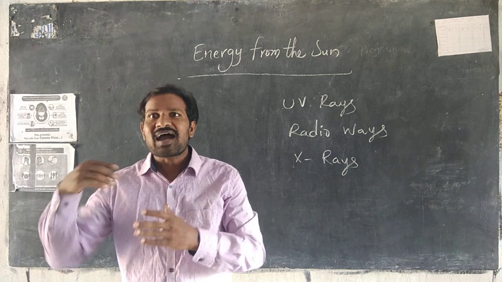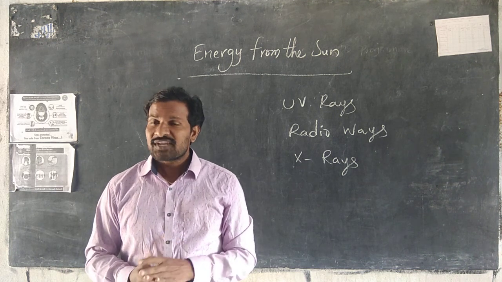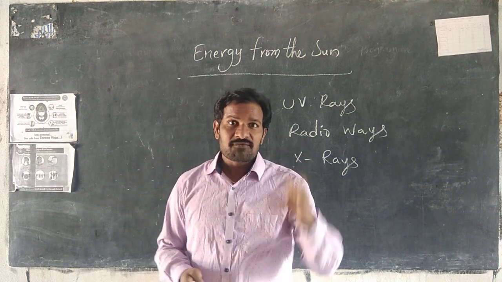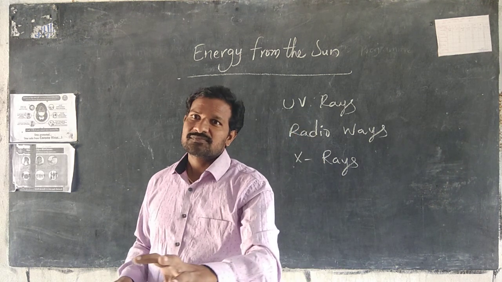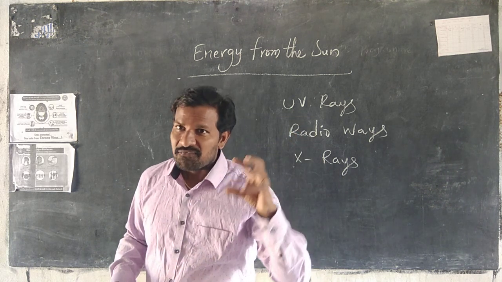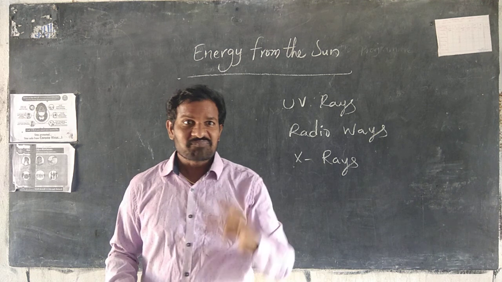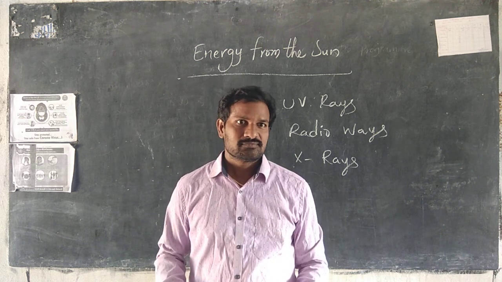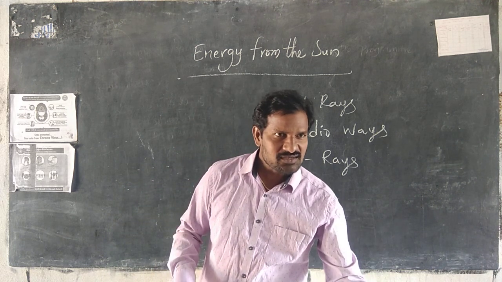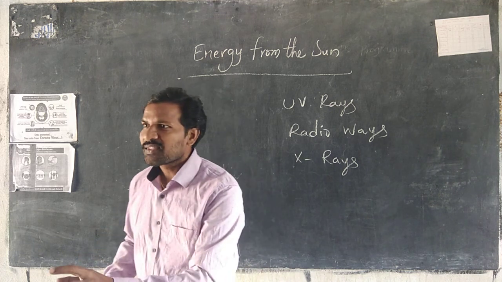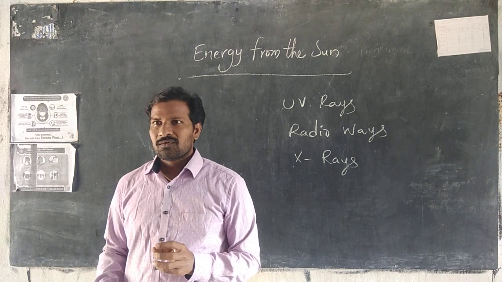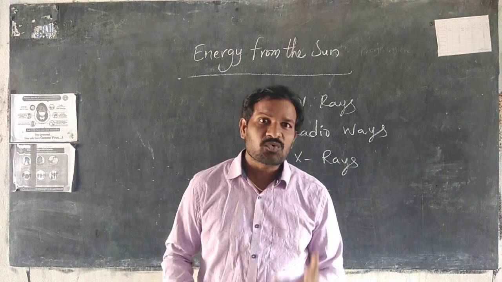Some places are very hot and some places are very cool. What are the hot places? What are the cool places?